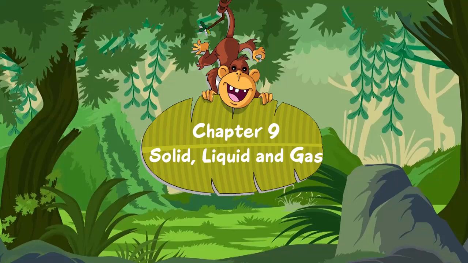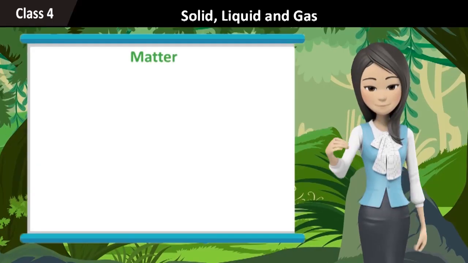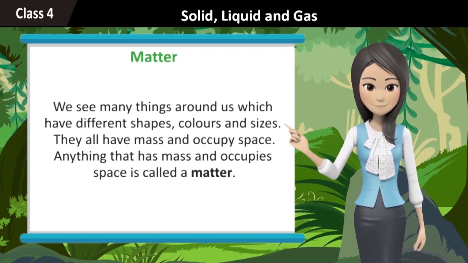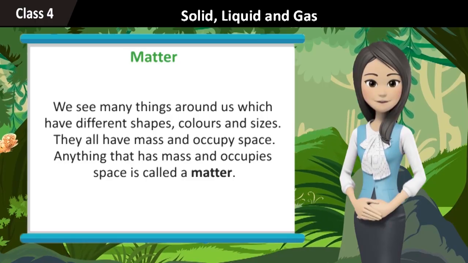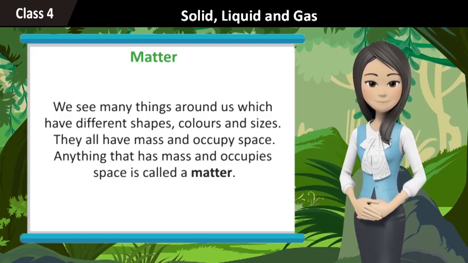Chapter 9: Solid, Liquid and Gas. Matter. We see many things around us which have different shapes, colors, and sizes. They all have mass and occupy space. Anything that has mass and occupies space is called matter.